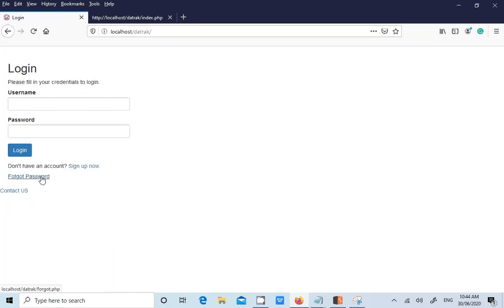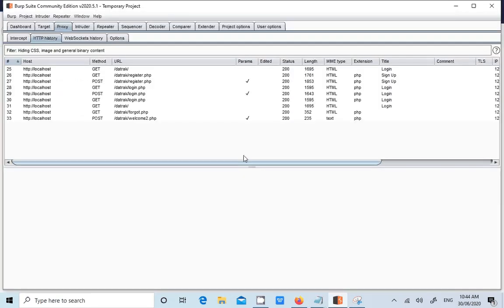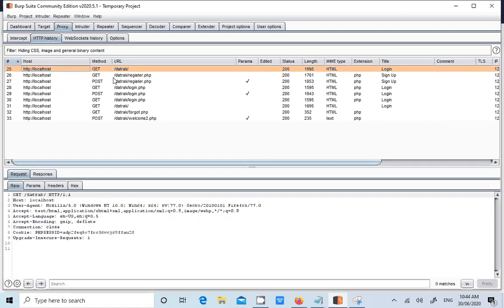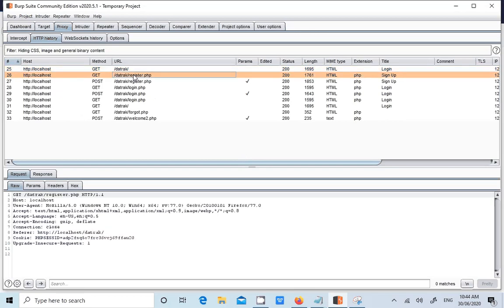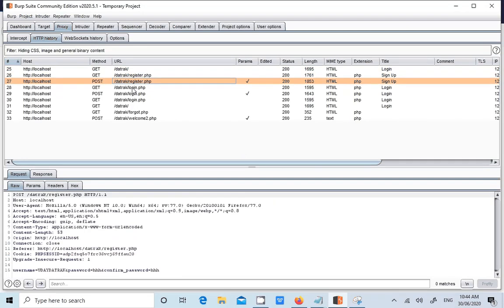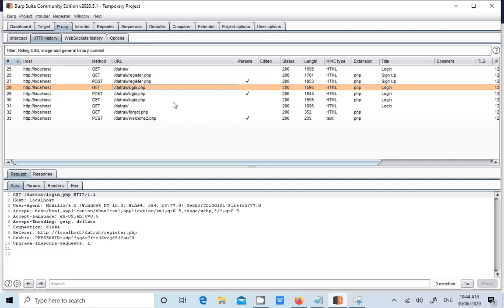Now after browsing all the pages, I'll come here quickly and see if there was any page which was sending my details over the URL. No, nothing is sending. So you might have a doubt, that the same application last time was sending.